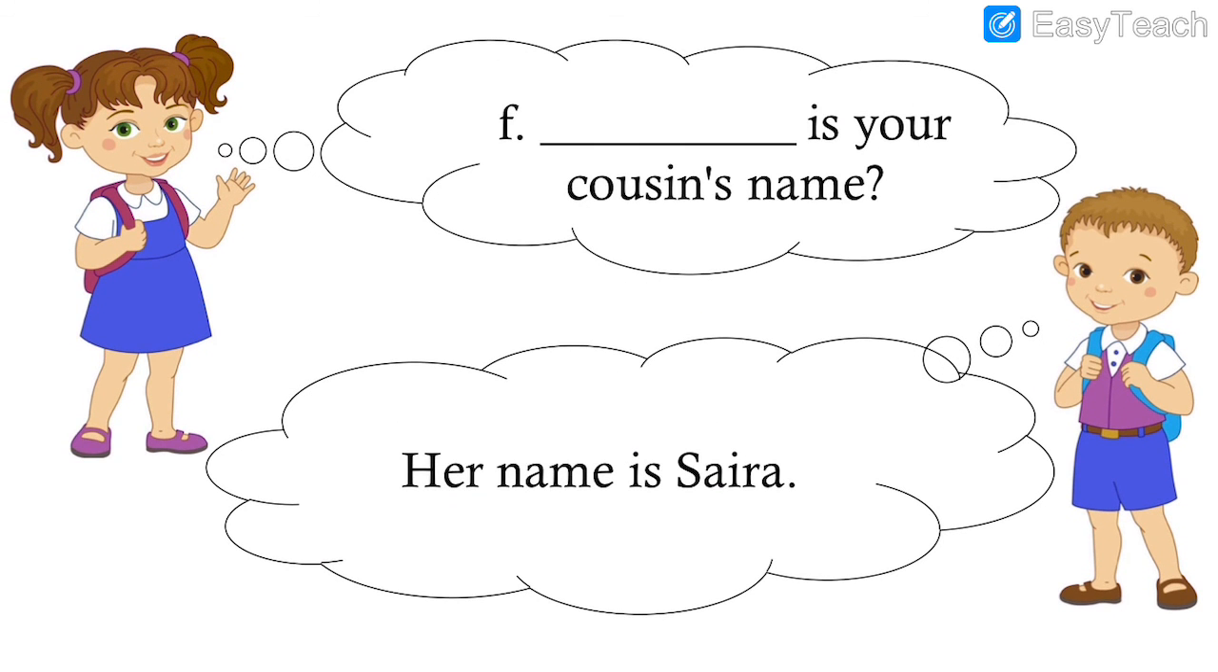Next, her name is Saira. Dash is your cousin's name. Again, for asking the name, we use what. What is your name or what is your cousin's name? So here also we use what. What is your cousin's name? Her name is Saira. So Saira is the name. But already we have got the answer. We have to frame the question like this.